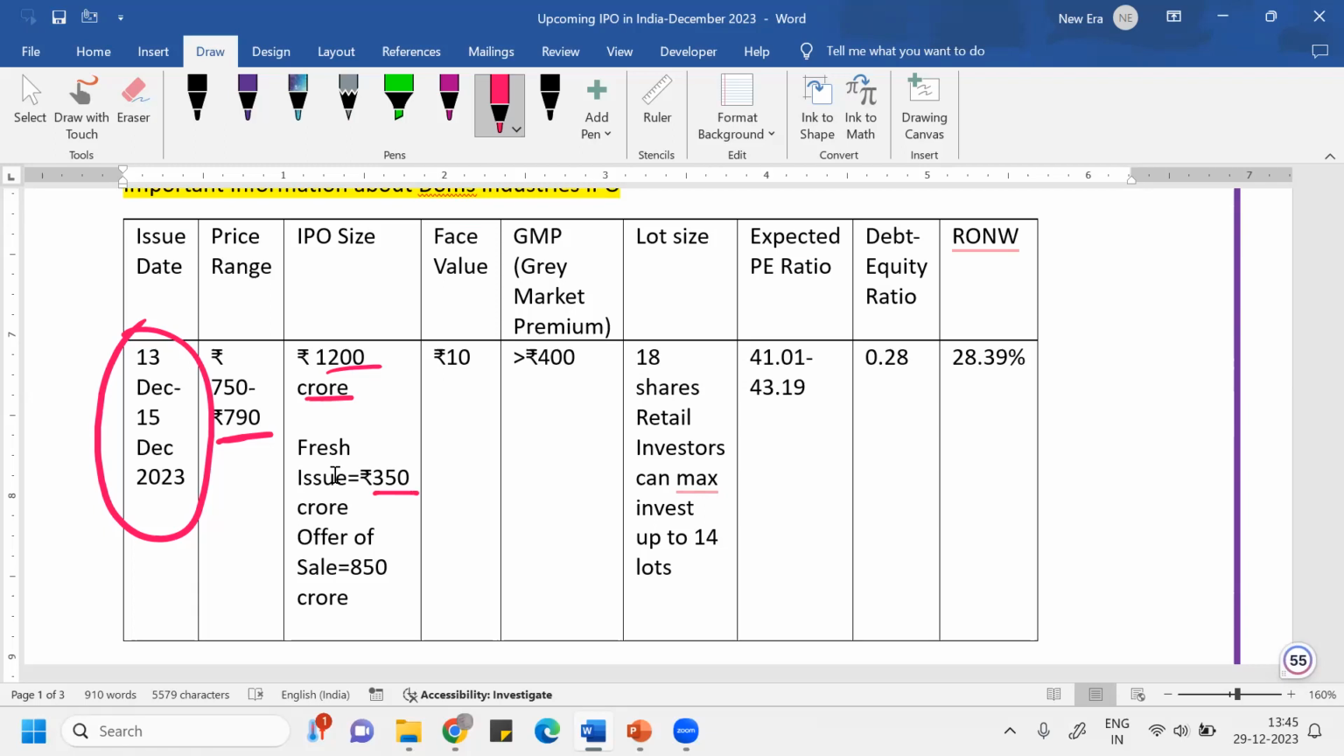Okay, the face value is 10 rupees. Normally, whenever any IPO happens, the company puts the face value of the share at 10 rupees only.